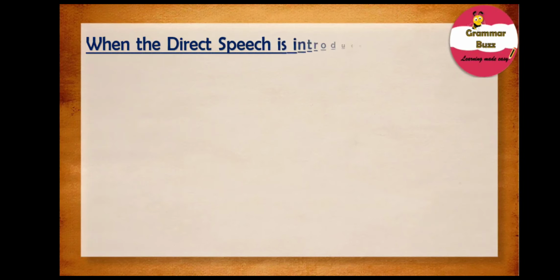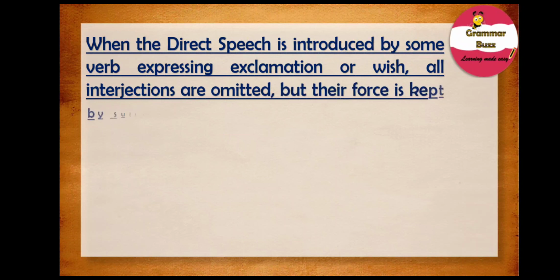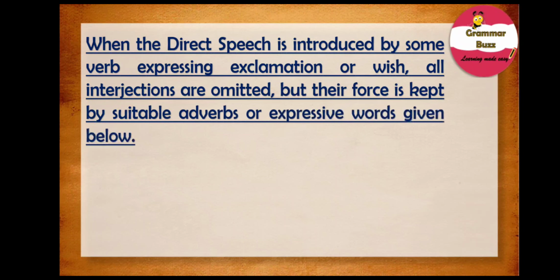But you see, according to our next rule, when the direct speech is introduced by some verb expressing exclamation or wish, all interjections are omitted, but their force is kept by suitable adverbs or expressive words. Remember, the interjections are omitted, but their force is kept by suitable adverbs or expressive words given below.